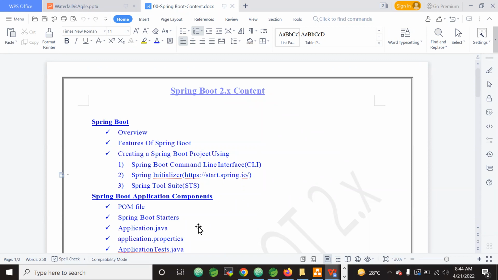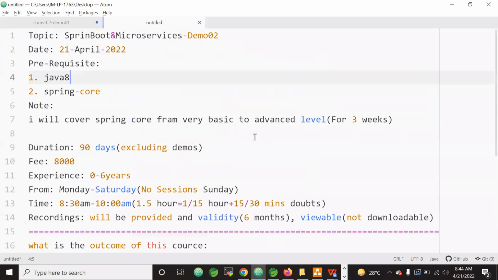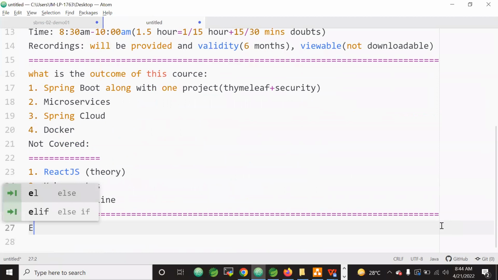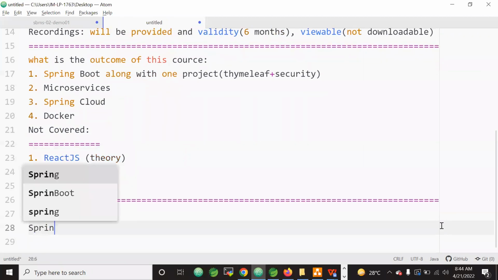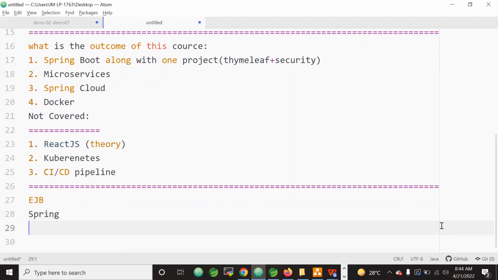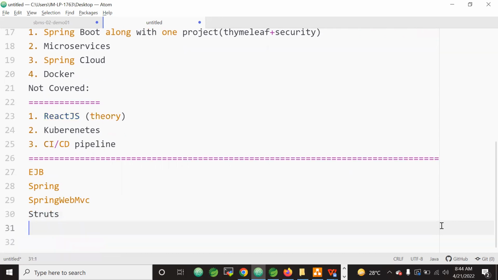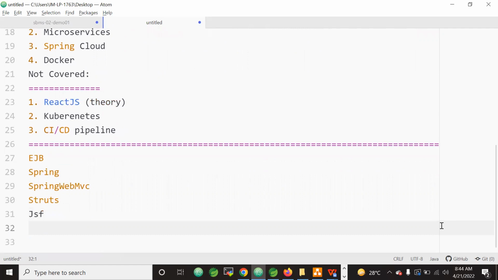So whatever the evolution I have told, right? Let me even write it if you want. The evolution, whatever I have told: from EJB and then Spring, and then Spring Web MVC applications, and then Struts, then JSF, and then the JAX-RS REST API, right?